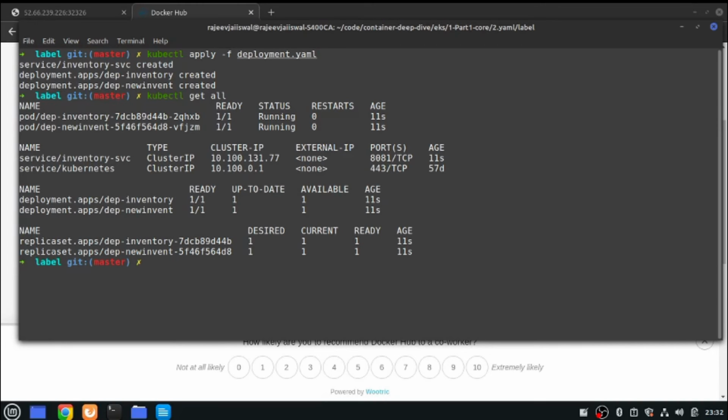All right, so both pods are running. You see that it's a different inventory. This is a new inventory and there's a single service. So if I use the service, this is exposed via, okay, I forgot saving the node port name. Okay, let me just delete it and deploy it again.